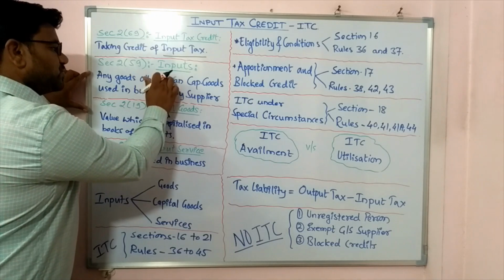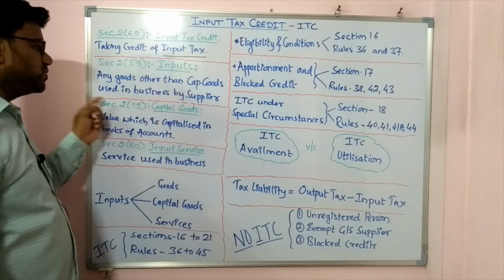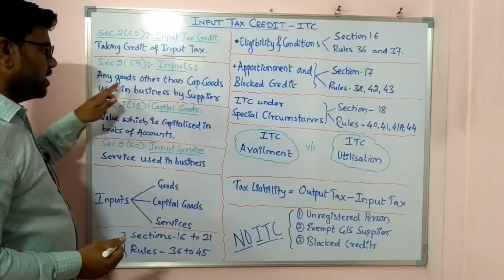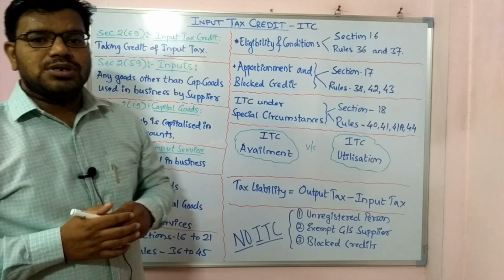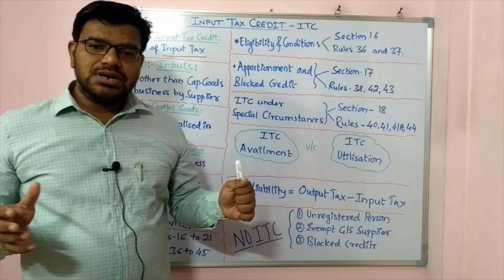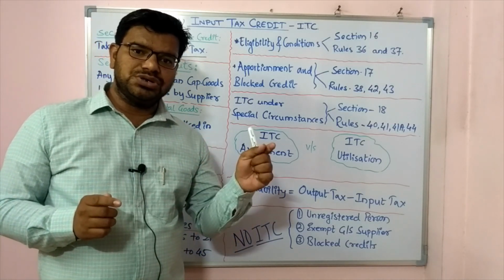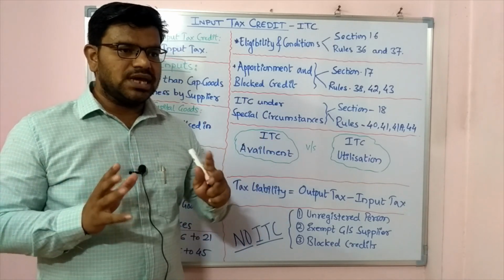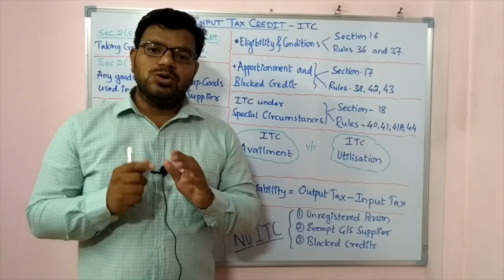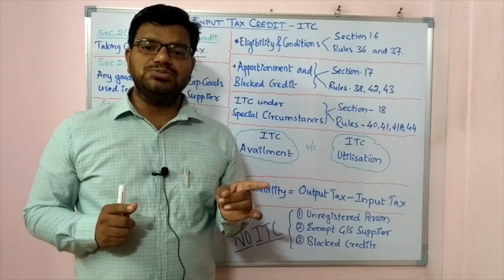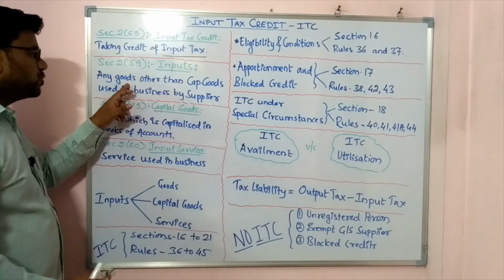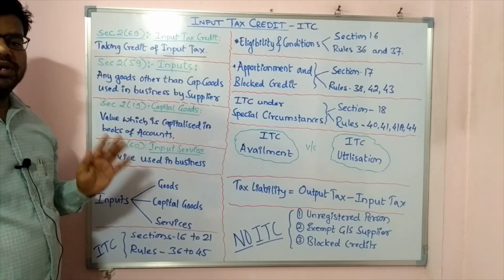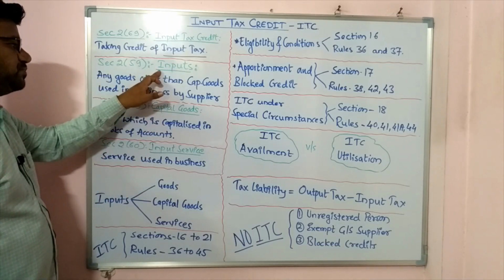Now what do you mean by input? Any goods other than capital goods used in business by the supplier. What the Act says is any goods other than capital goods. Now you will ask me, sir, are all the raw materials input goods? Yes. All the tools and equipment that are used? Yes. Whatever you are using as input, all those are input goods, and we only call them inputs. We don't call it raw material, we only call it inputs.